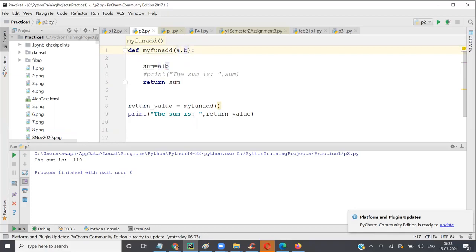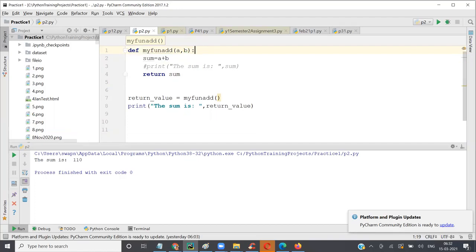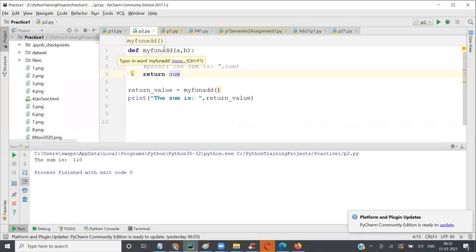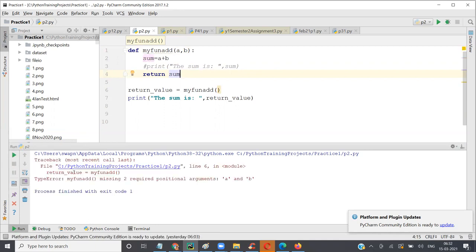In this case, my fun add expects two values, A and B. This function expects you to send two values, A and B. If I run it now, you see this.